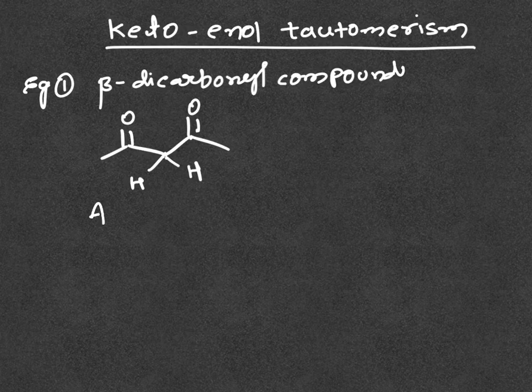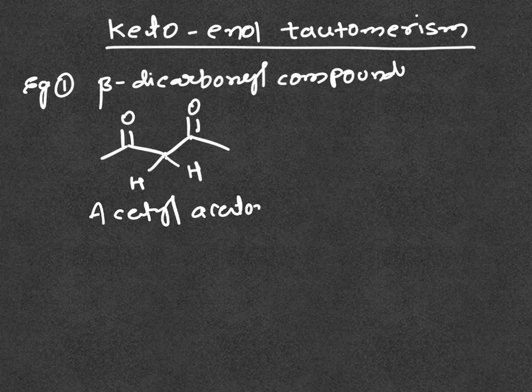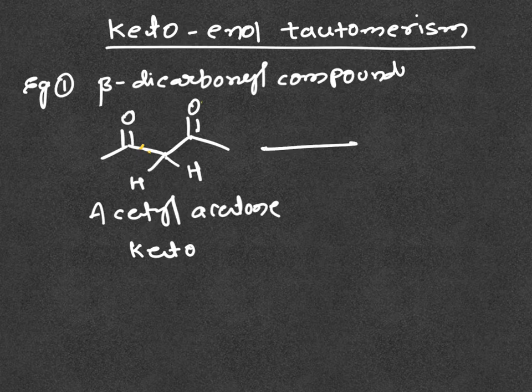Acetyl acetone is an example of a beta-dicarbonyl compound. So you can take, this is the acetyl group and this part is the acetone group, and it is the keto form of acetyl acetone, which undergoes enolization in this fashion.